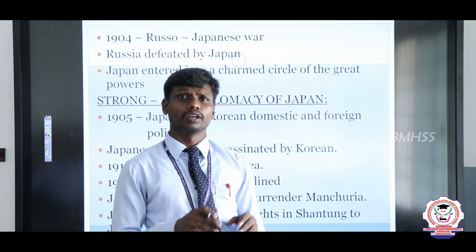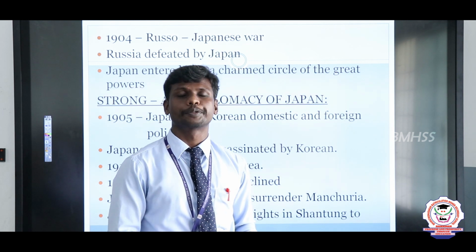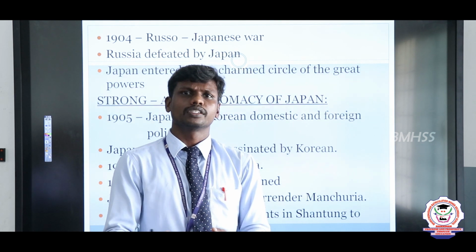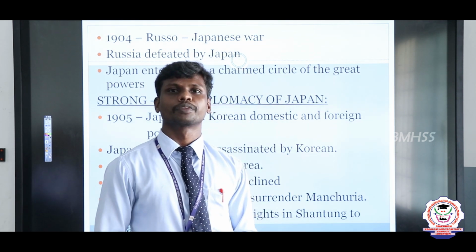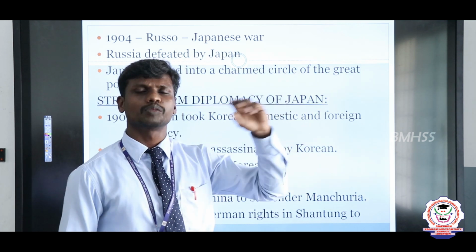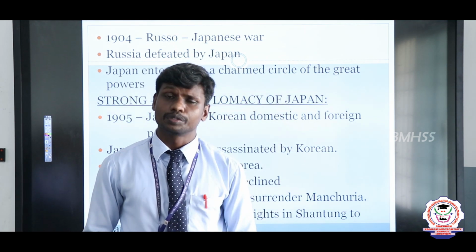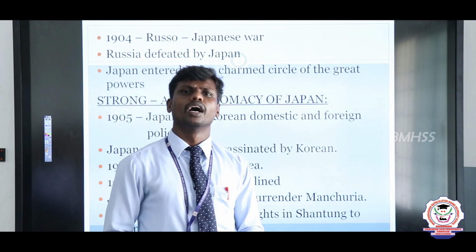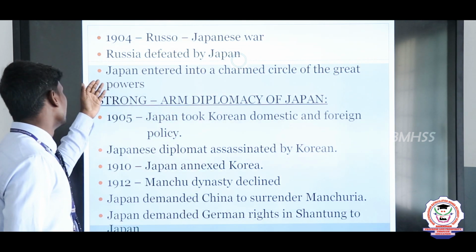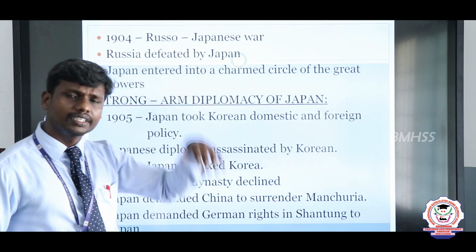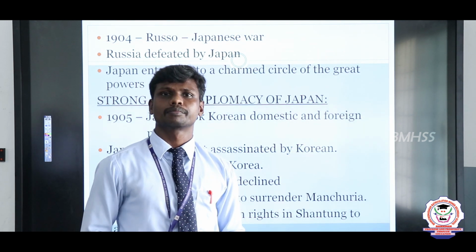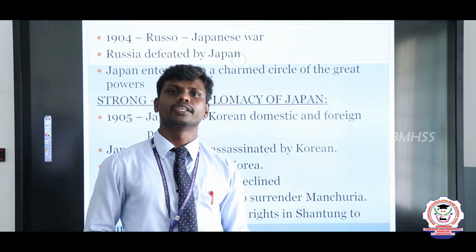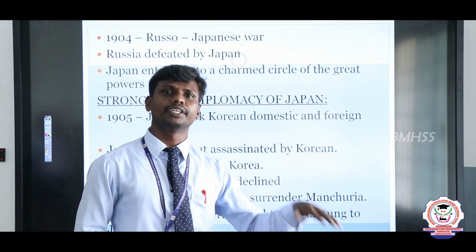It looks like a small fish that ate a huge shark, because the world's largest nation was defeated by a small island. No one is ready to accept that, but it is the truth. So, Russia was defeated by the small Japan, and it created a huge problem. That problem led to a war that is known as World War I. And here Japan started to enter the great powers after defeating Russia. So, Japan is the only nation belonging to the Asian continent that became the strongest nation after defeating Russia.